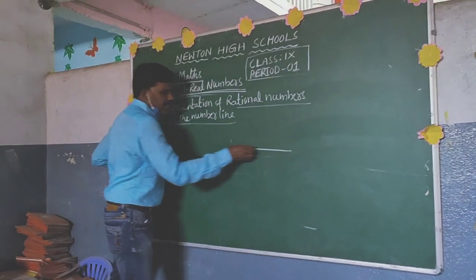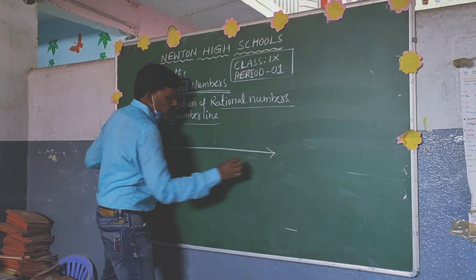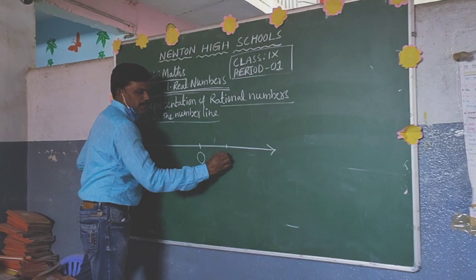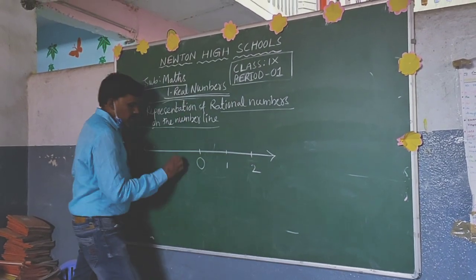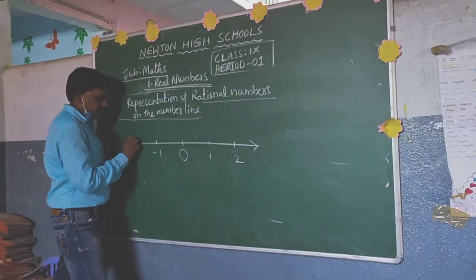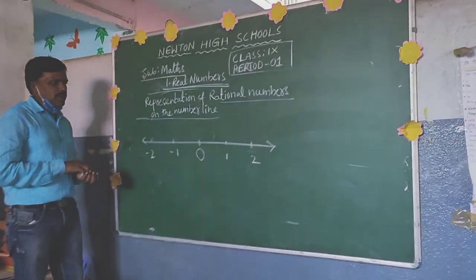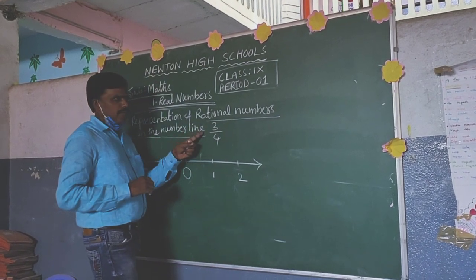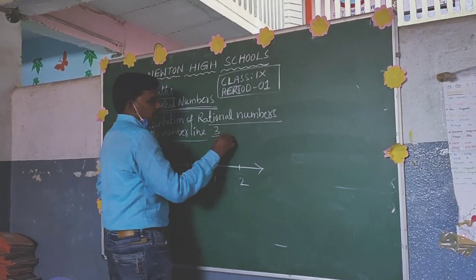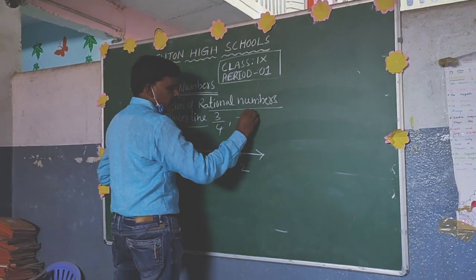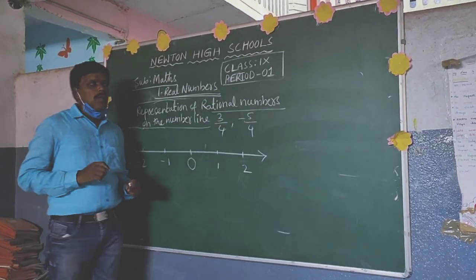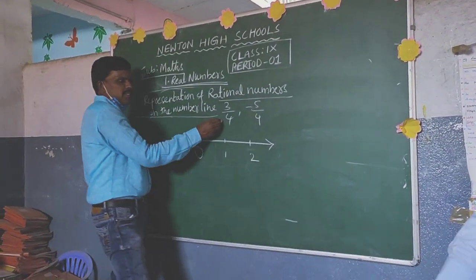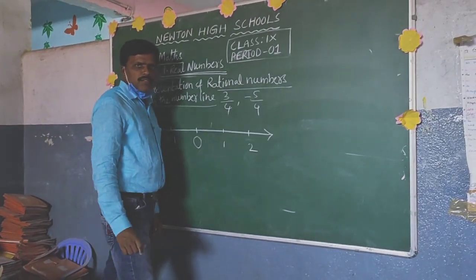Just we have to draw one line. Already I told you 0 is neither negative nor positive. From 0 to the right side we represent positive numbers, and from 0 to the left side we represent negative numbers. For example, I want to represent 3 by 4. It's a rational number. Why? Because it is in the form of p by q. Then minus 5 by 4 is also a rational number. So I am going to represent these rational numbers on the number line.